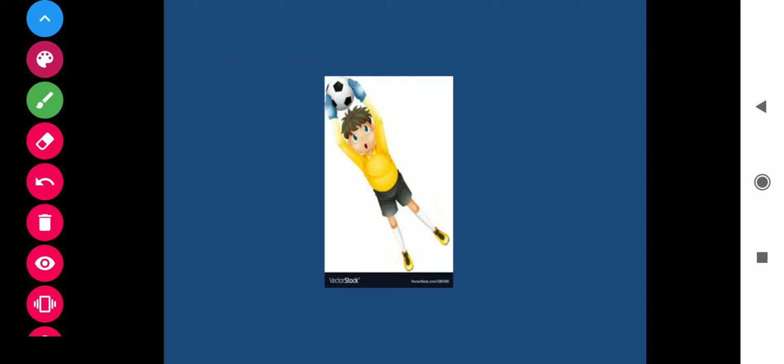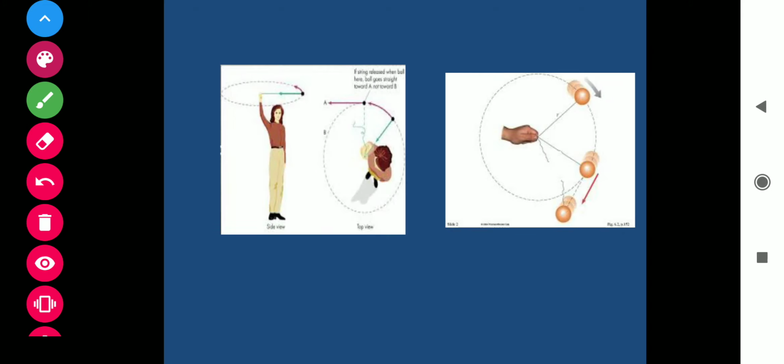Next example. Here the speed of the ball is constant, but is the velocity constant? No. Velocity is changing since the direction of the ball is constantly changing. So remember, acceleration is the rate of change of velocity.